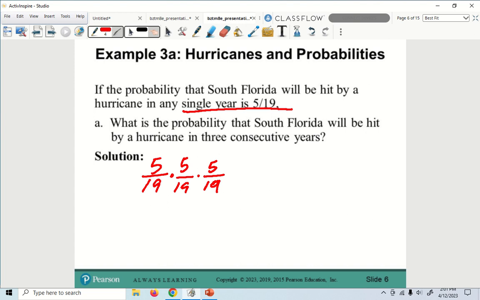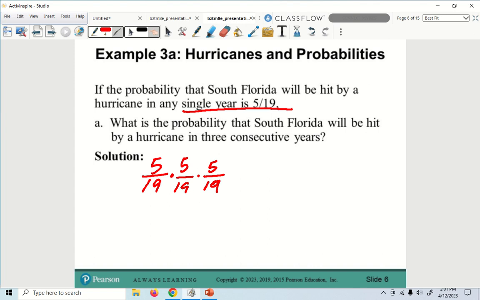It is possible it could keep happening every year. But the chances of it, which is my percentage, Patricia, since I know you're taking down these notes, you're not working on your old homework that you owe me already, you are taking these notes. So we get 5 over 19 times 5 over 19 times 5 over 19.